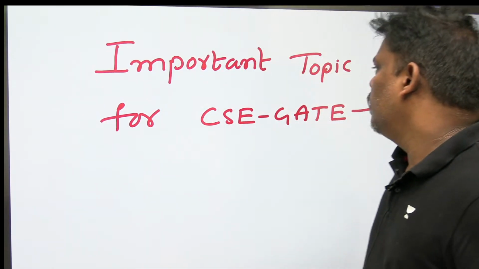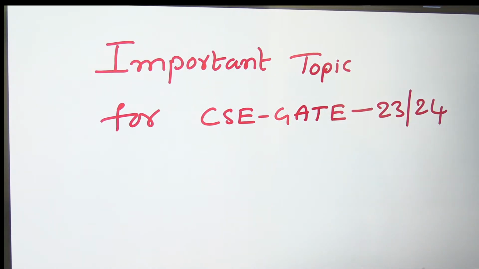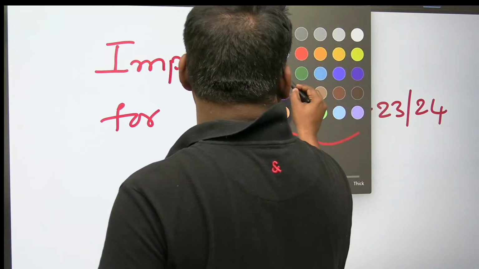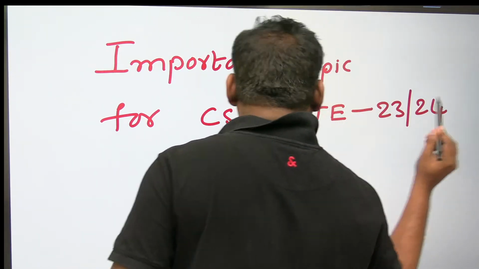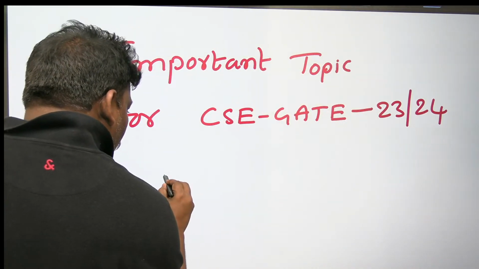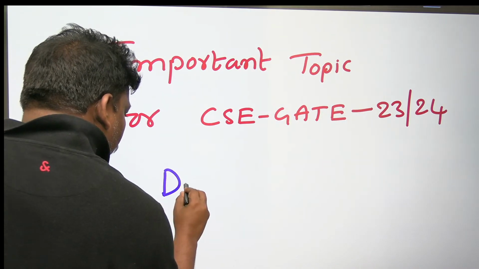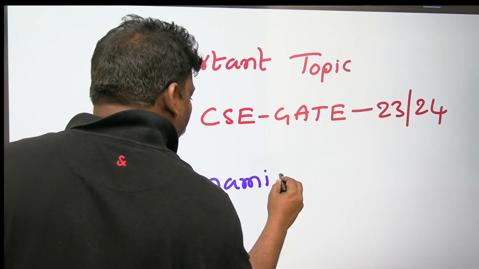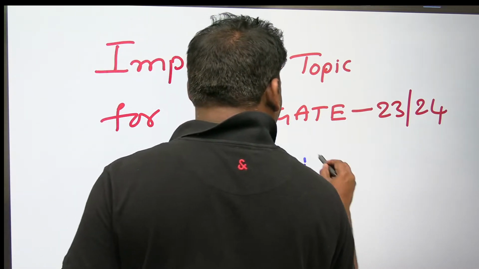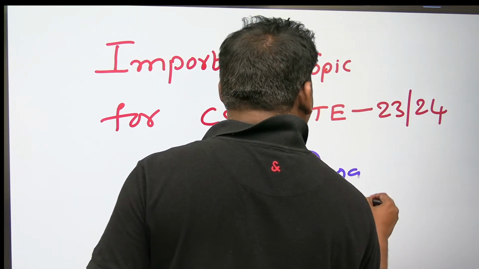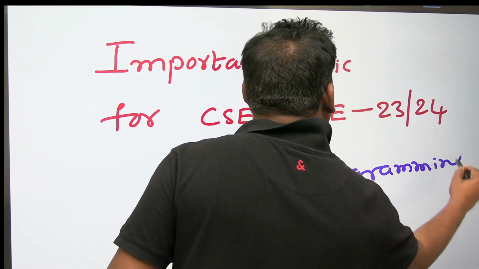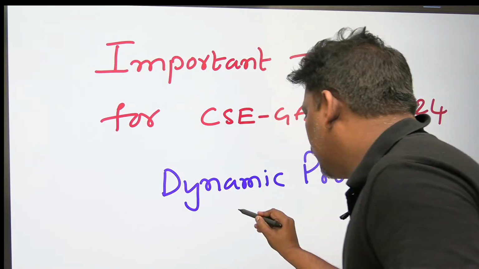See the topic name: important topic for CSE GATE 2023-24. What is the topic name? The topic name is dynamic programming, and that too the Fibonacci series.